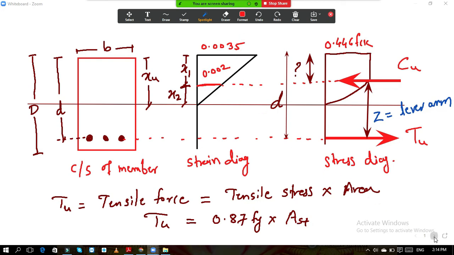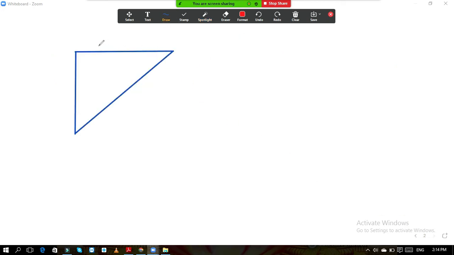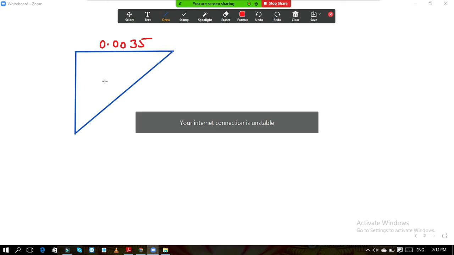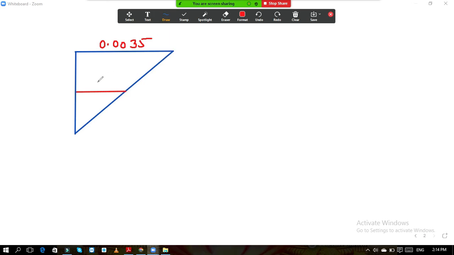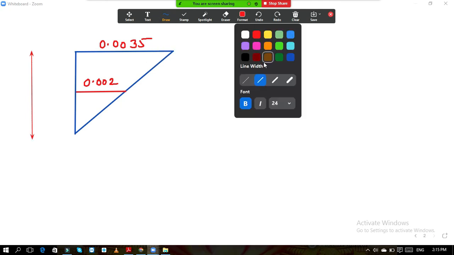If you write all the values, this is 0.0035, and somewhere here at this point the value of strain is 0.002. This total distance is xu.